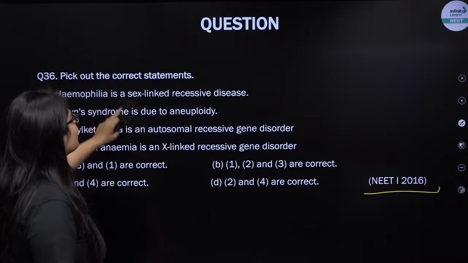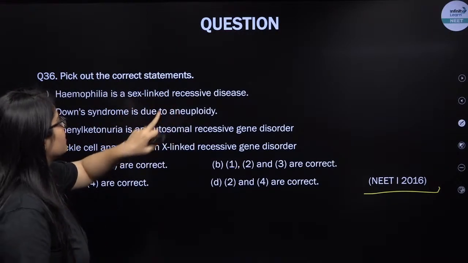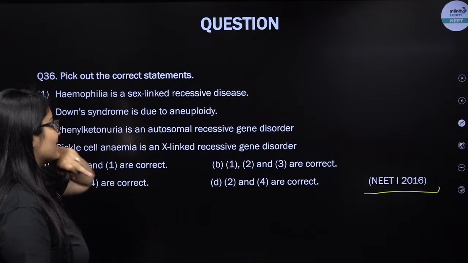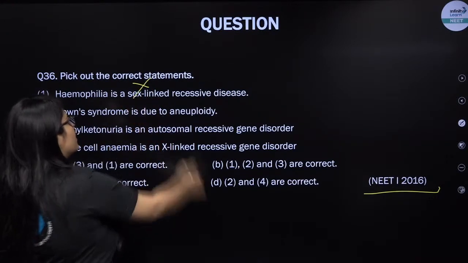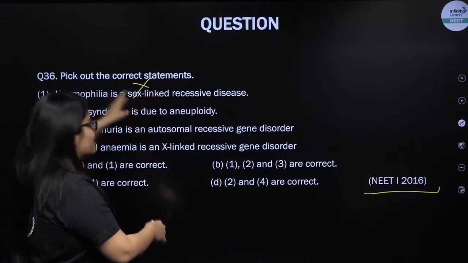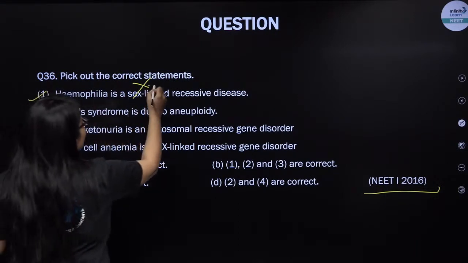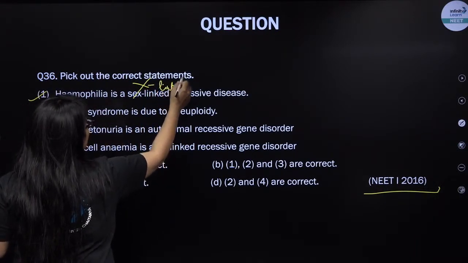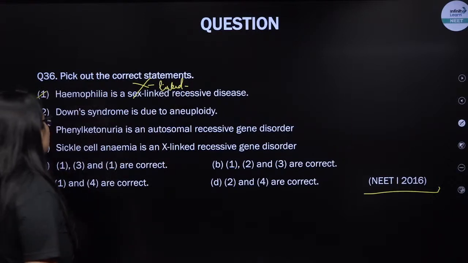Put the correct statement. Hemophilia is a sex-linked recessive disease. Do you think so? Yes, it is in fact an X-linked recessive disease. This is not wrong, this is correct. But I'm showing it is X-linked, X chromosome linked. The defective gene is present on the X chromosome.